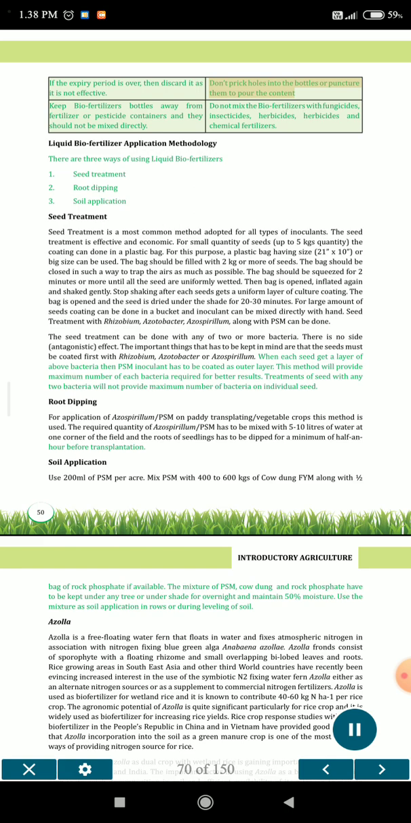Don't prick holes into the bottles or puncture them to pour the content. Keep biofertilizer bottles away from fertilizer or pesticide containers, and they should not be mixed directly. Do not mix the biofertilizer with fungicides, insecticides, herbicides and chemical fertilizer.